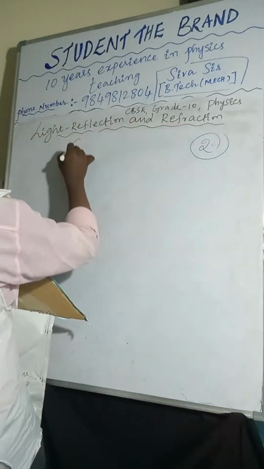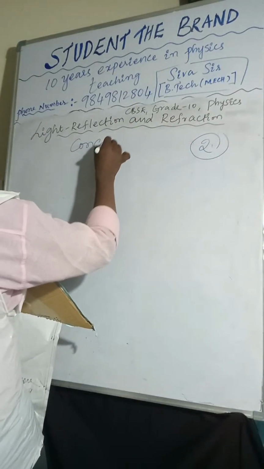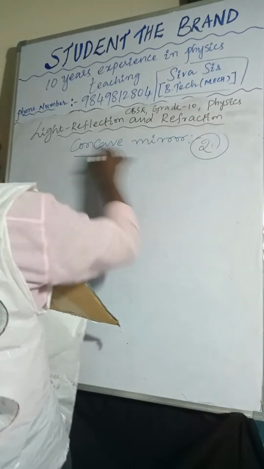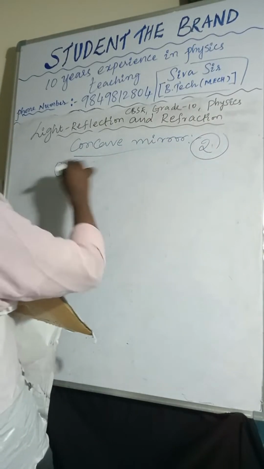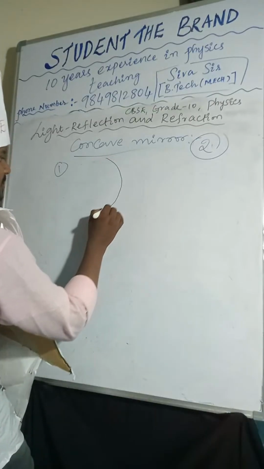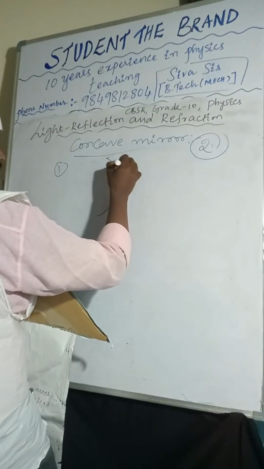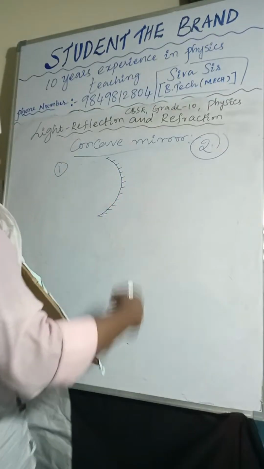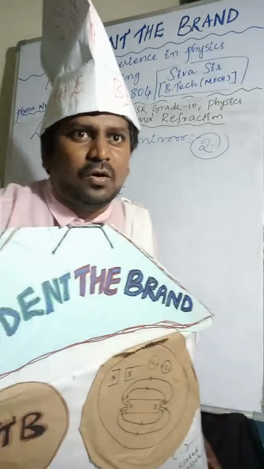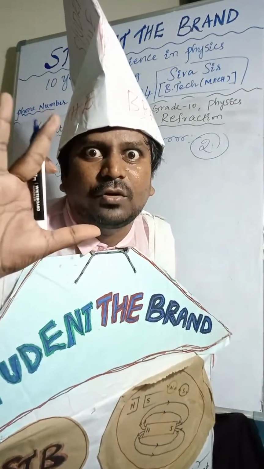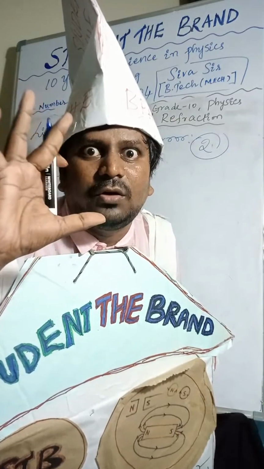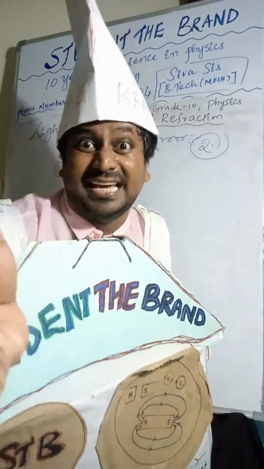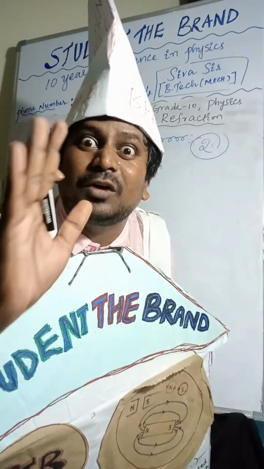So I am taking the concave mirror like this. Every time you draw the concave mirror, you must apply the coating. Sometimes students make a mistake here and don't draw the coating.